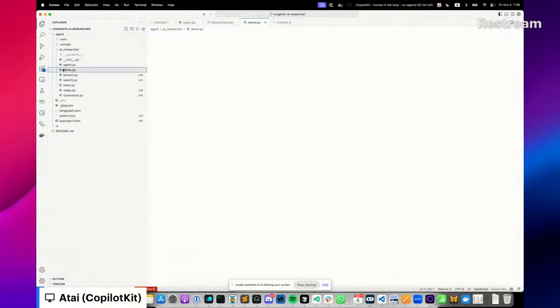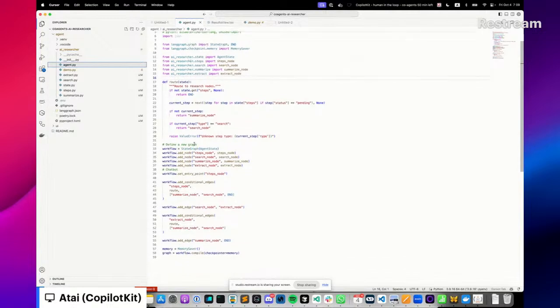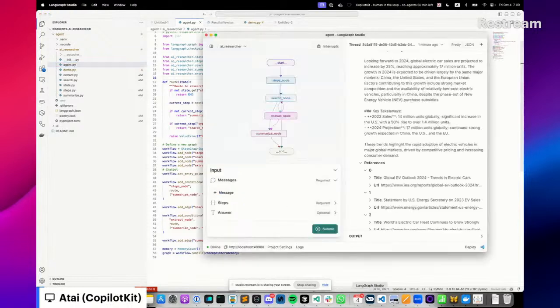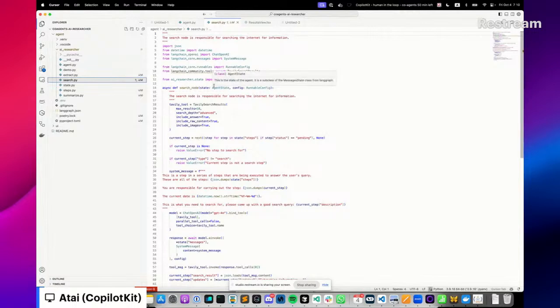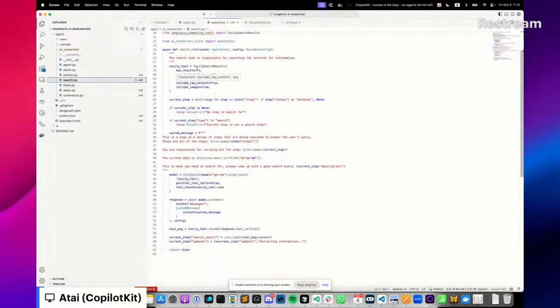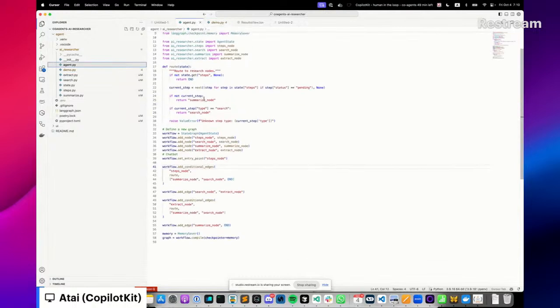On the agentic side, we have this agent.py file, which is a straight, normal, standard LangGraph agent. Those of you who've used LangGraph know that the agent we saw here, you basically build in code. You say which node you start from, what the relations between nodes are. You add these conditional edges, and all this is pretty straightforward. You can dig in here for each individual node and see how that works. For example, this is the search node. It has a Tavily tool that it is calling. But that's essentially how that works.